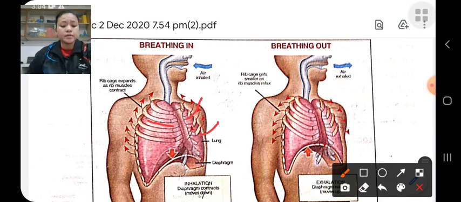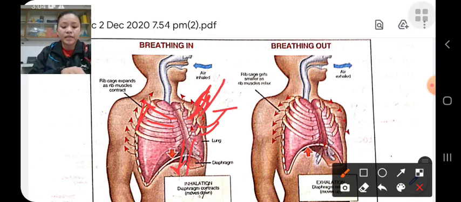When we breathe in, the muscles across the ribs contract and pull the ribs upward and sideways, and the diaphragm downward. The muscles of the diaphragm contract and flatten.